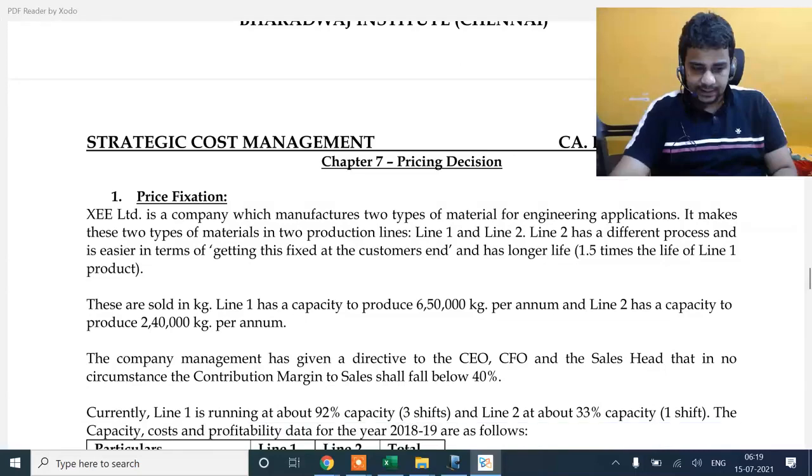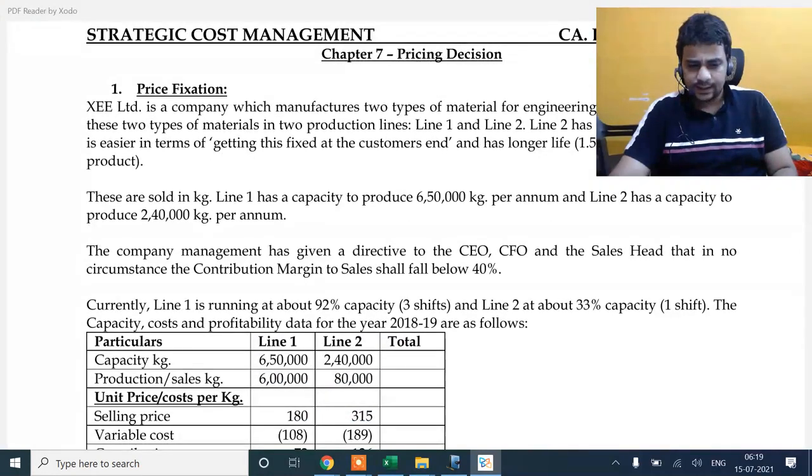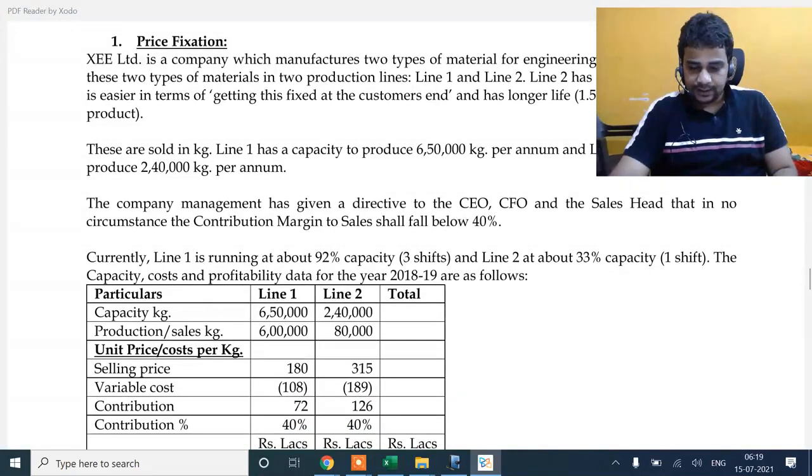Capacity details are given. Company management has given a directive that in no circumstances shall contribution margin to sales, PVR, go below 40%. Line 1 is running at 92% capacity utilization, 3 shifts. Line 2 is at about 33% capacity utilization, 1 shift. Capacity, cost and profitability data are as under.